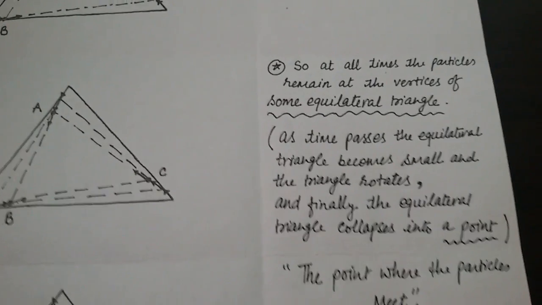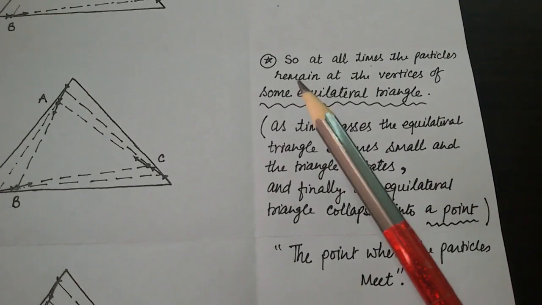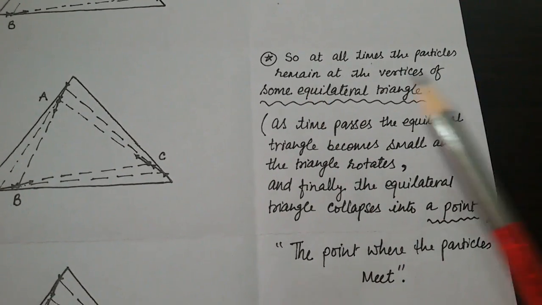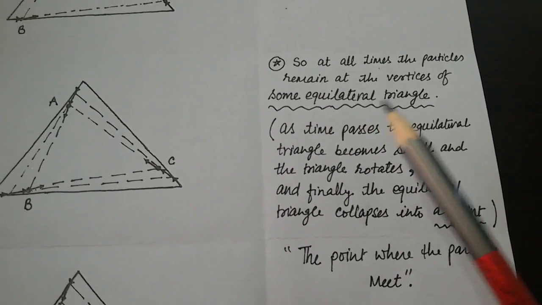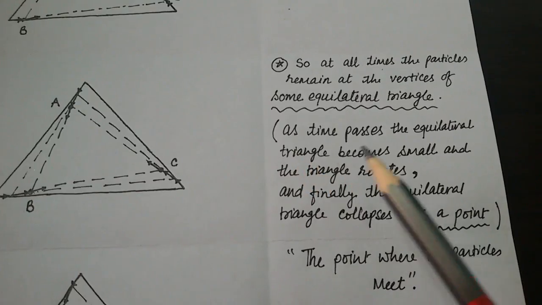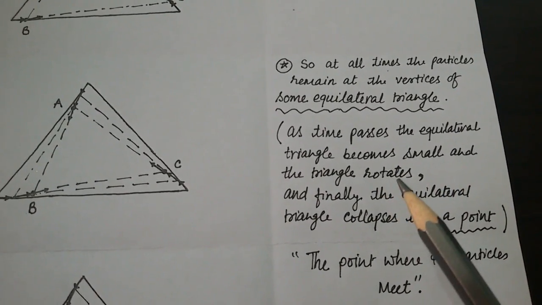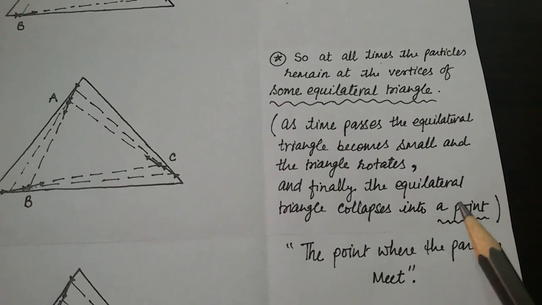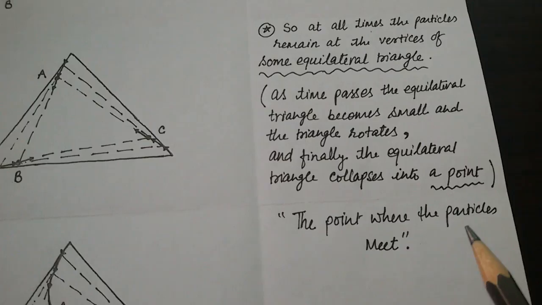It is very, very important. Dear students, focus. At all times the particles remain at the vertices of some equilateral triangle. As time passes, the equilateral triangle becomes small and the triangle rotates. And finally the equilateral triangle collapses into a point, the point where the particles meet.